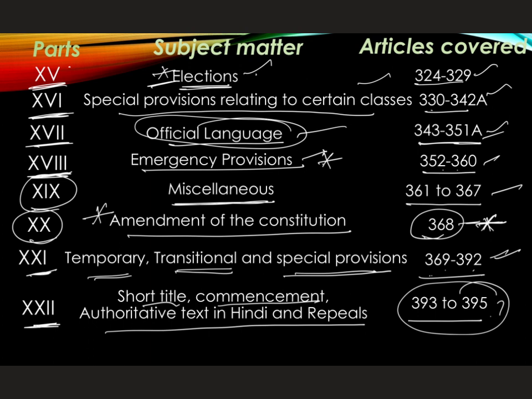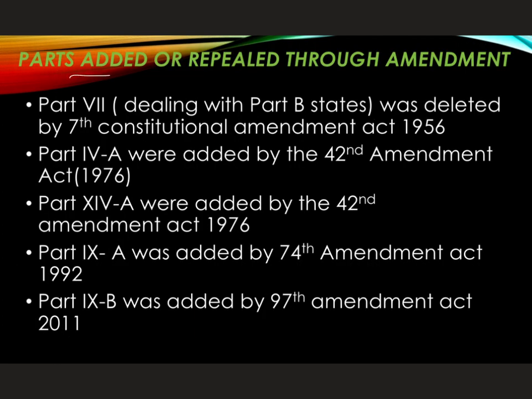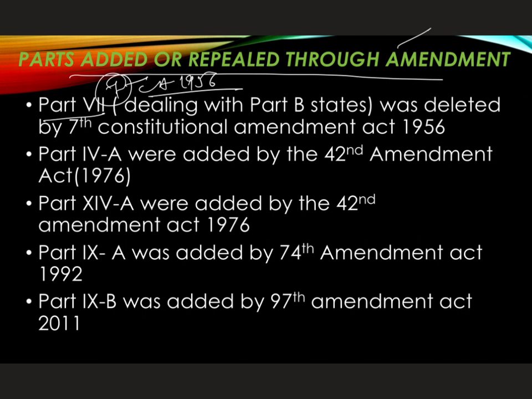Here are the parts added or repealed through amendments. Part 7 of the Indian Constitution was repealed through the 7th Constitutional Amendment Act of 1956. Part 4A was added through the 42nd Constitutional Amendment Act of 1976, which is very important.